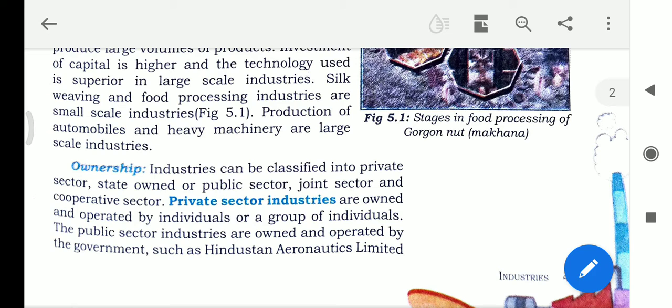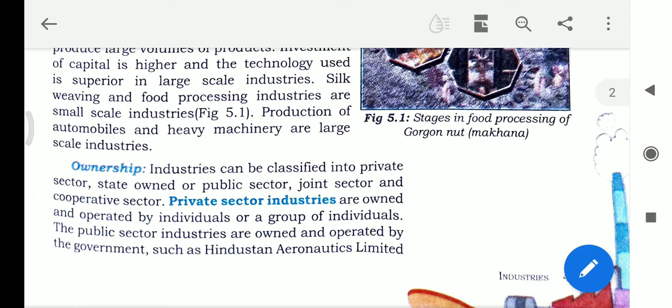That group of individuals are engaged in these industries, so it is known as the private sector.